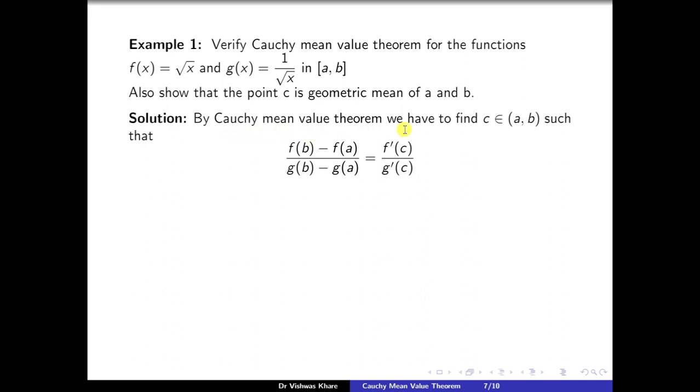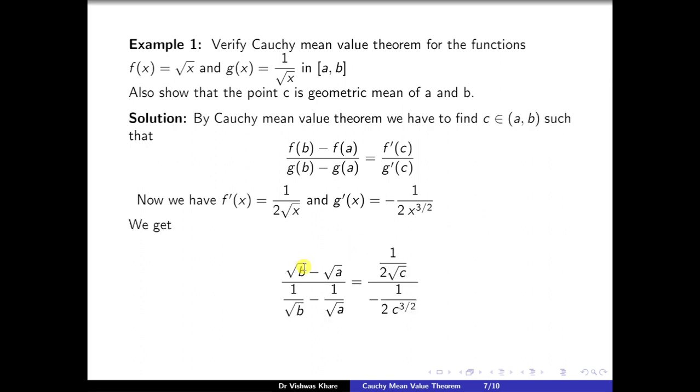By Cauchy mean value theorem, we have to find a c belonging to open interval (a, b) such that f(b) minus f(a) upon g(b) minus g(a) is equal to f dash c upon g dash c. Now we have f dash x is equal to 1 upon 2 root x and g dash x is equal to minus 1 upon 2 x to the power 3 by 2, which both exist in open interval (a, b).